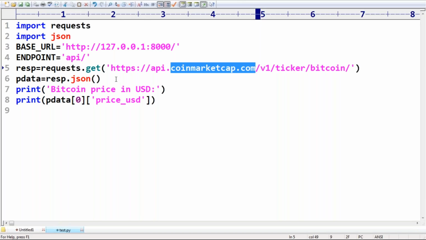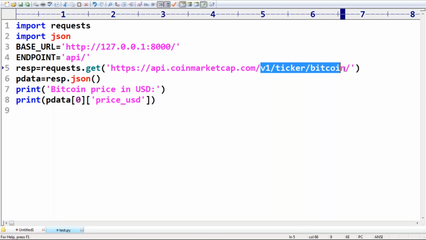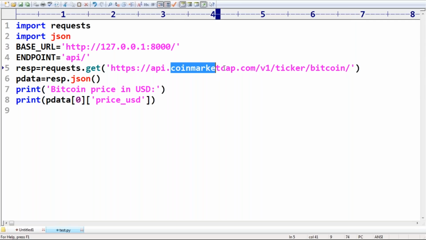Clear, right? Now this point is the base URL. The remaining part is by default considered as the endpoint. So now coinmarketcap.com can be accessible globally by any other software application, need not be human beings.